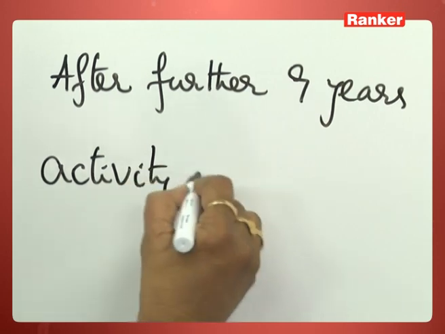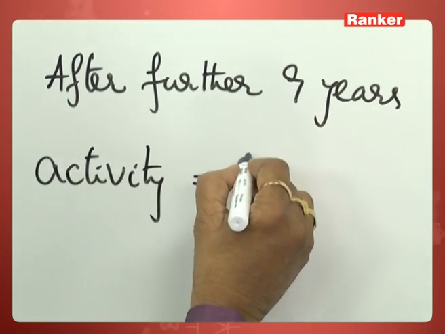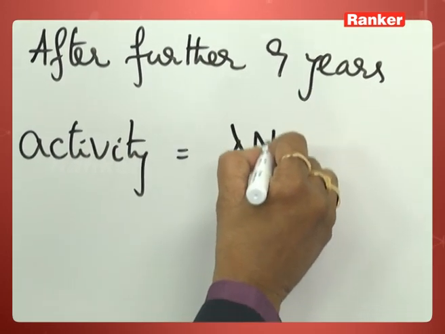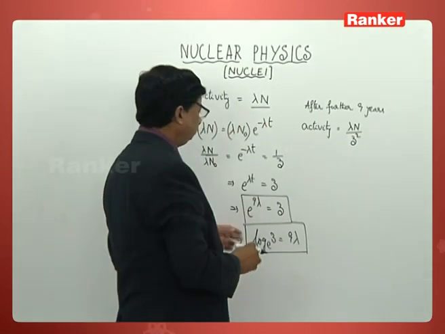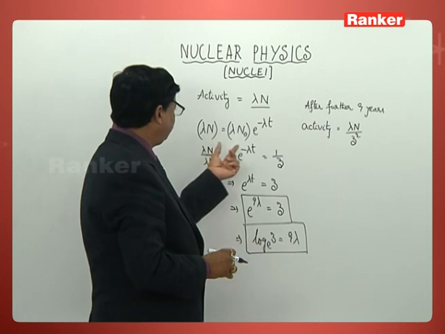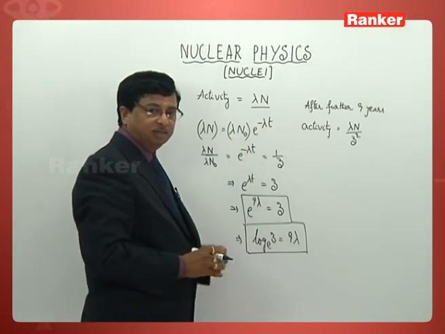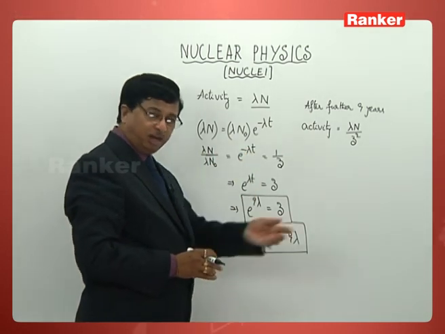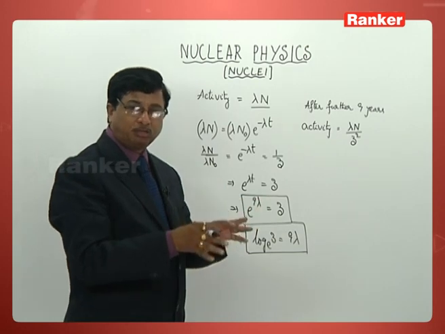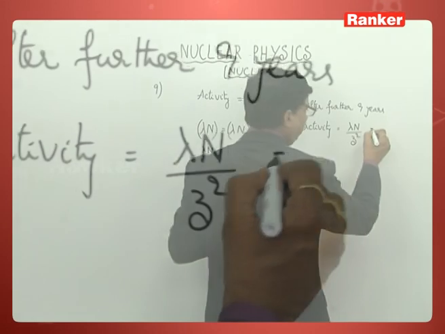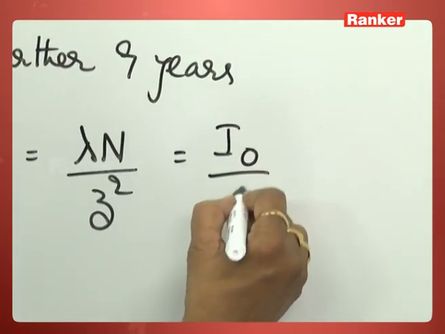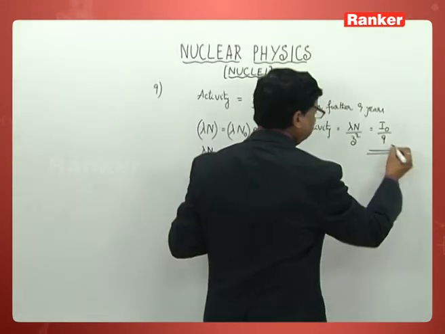Activity now becomes lambda n by 3 square. Here of course it is becoming lambda n by 3. Further 9 years into 1 lambda n by 3, 1/3. So totally you can say I naught by 9 times it is going to be.